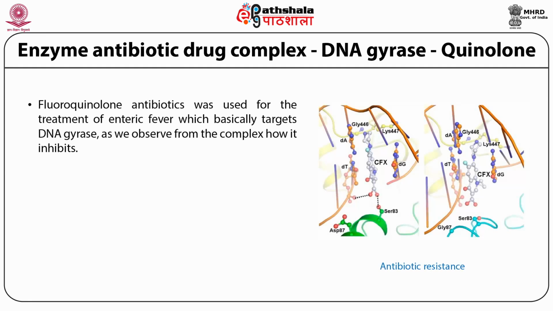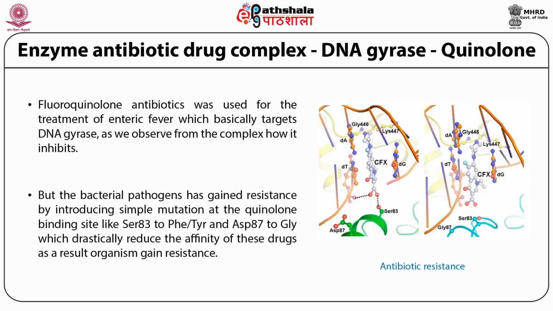Fluoroquinolone antibiotics are used for the treatment of enteric fever, which basically targets DNA gyrase, as we observe from the complex how it inhibits. On the left side you see the wild type, where the fluoroquinolone antibiotic interacts with serine 83. On the right side, due to the mutation of aspartic acid 87, it gets uncoiled, which is shown in cyan color, so it loses the interaction with the antibiotic.